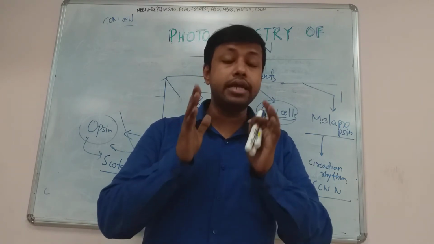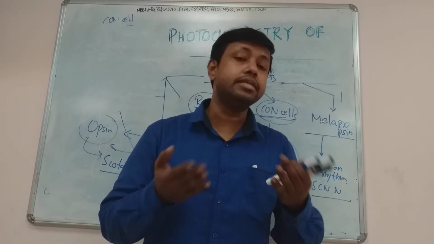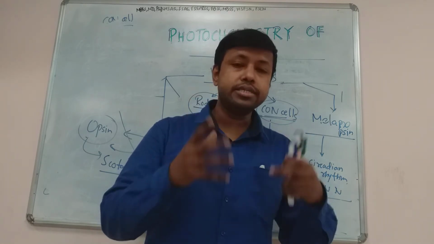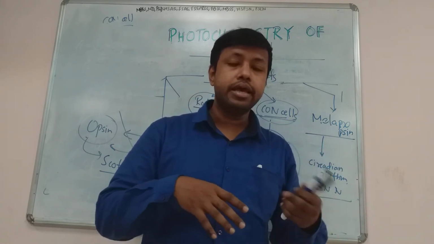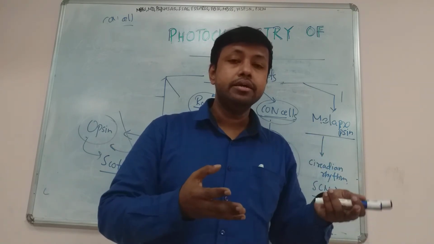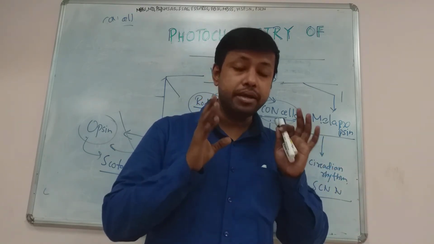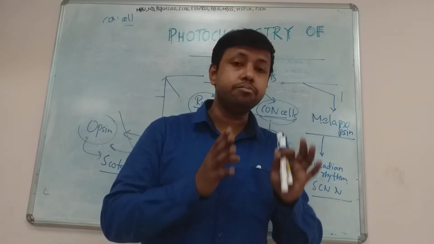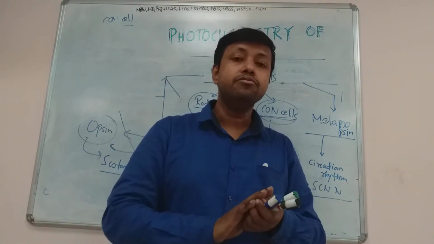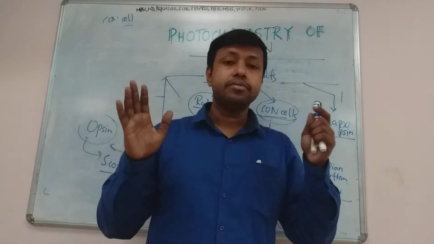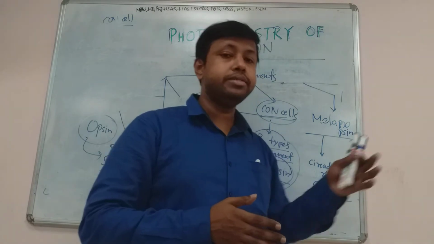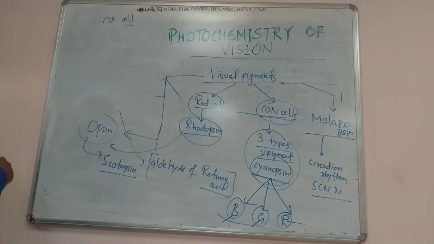Now this retinine, also known as retinal, is nothing but the aldehyde of retinoic acid, or which can be derived from retinol. And retinol or retinoic acid may be derived from vitamin A. Vitamin A is a vitamin which is very much important for synthesis of visual pigments for everyone. That's why vitamin A is very much essential for prevention of any blindness. Vitamin A deficiency may lead to night blindness. We will be discussing that, but before that you should know.